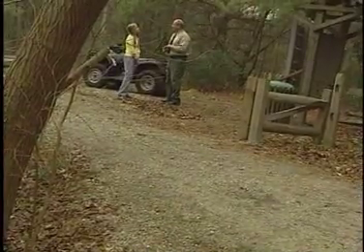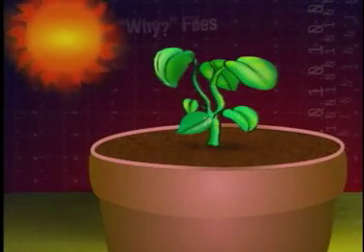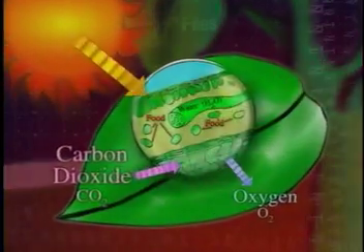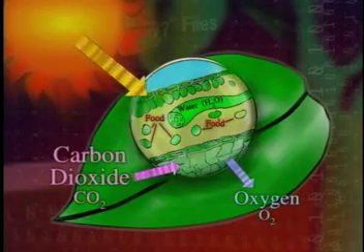In a typical community, you'll find producers, consumers, and decomposers. Plants and algae are producers. They take the energy from light and use that to convert carbon dioxide, water, and minerals into food. This process is called photosynthesis.